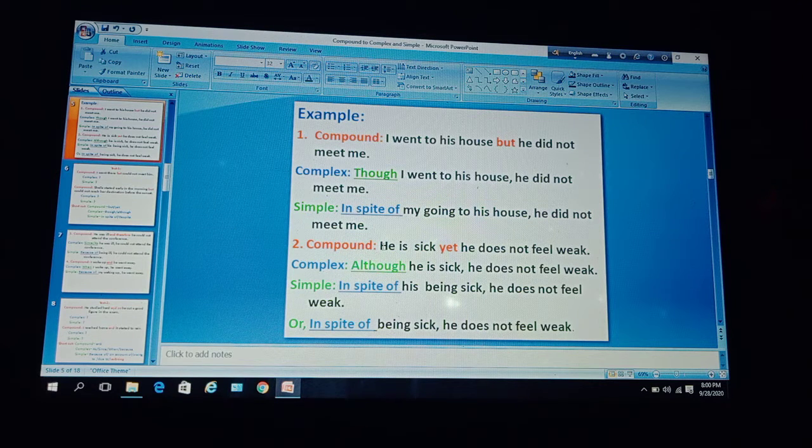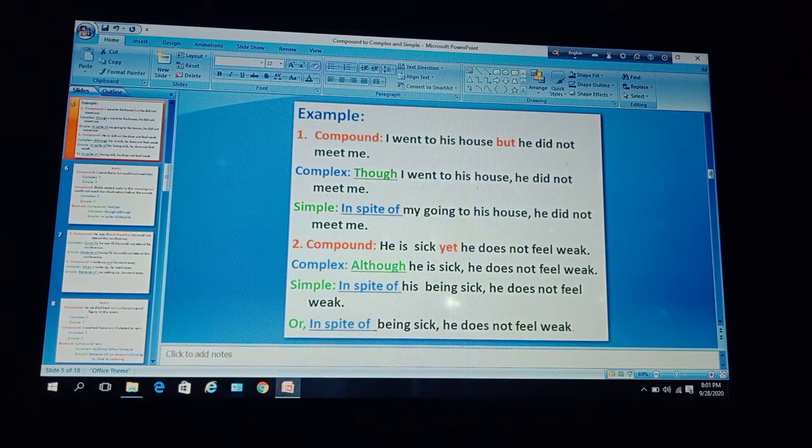Next example: he is sick yet he does not feel weak. The first clause, he is sick, and the last clause, he does not feel weak, and these two independent clauses are joined with yet. So this is a compound sentence. Now you have to make it complex and simple. From the shortcut, you know, if a compound sentence is with yet, then to make it complex you can use although.